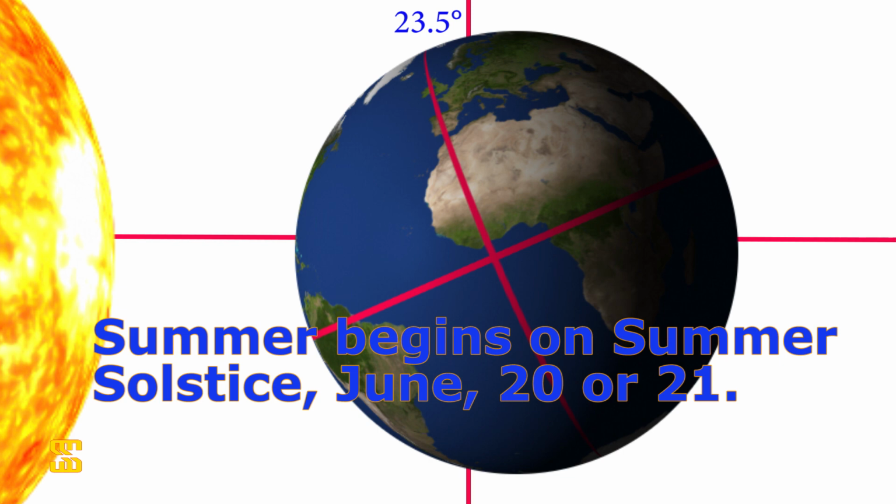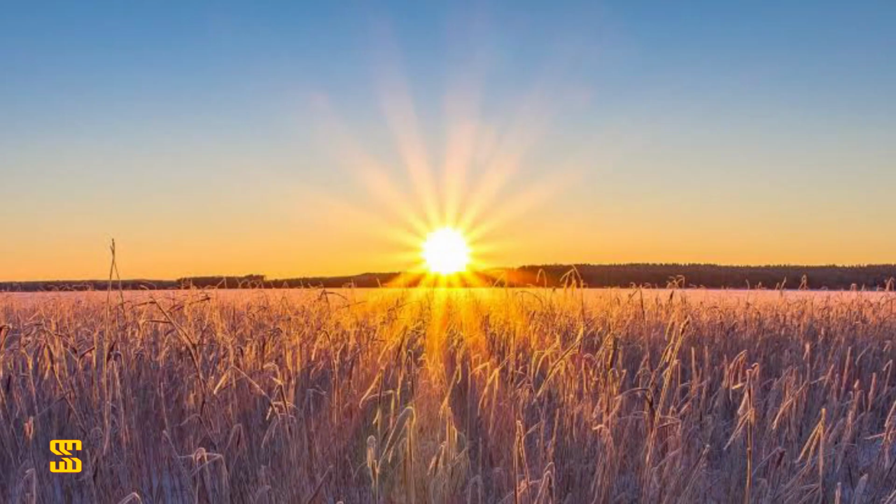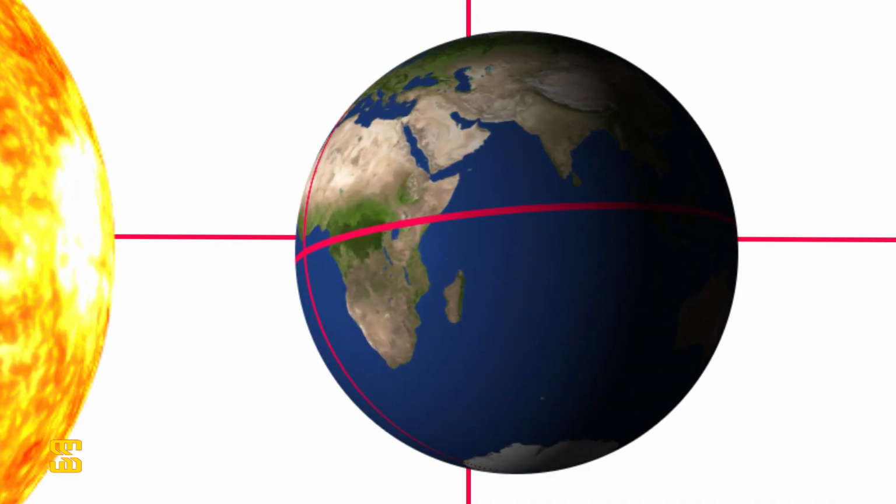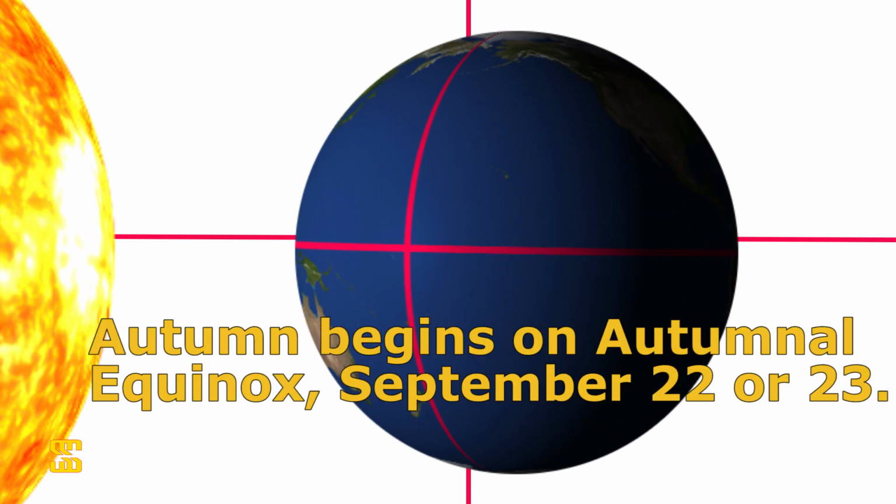Summer begins as the earth gets back to the equinox. The days become long, warm and hot. It's the time for vacation, swimming, and sunbathing in the north. On September 22 or September 23, the northern hemisphere reaches the autumnal equinox. Fall, or autumn if you like, begins.